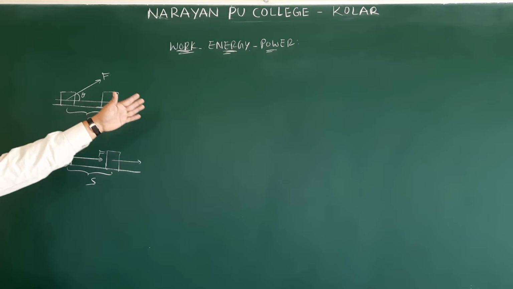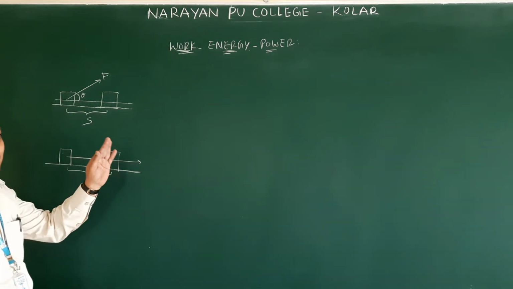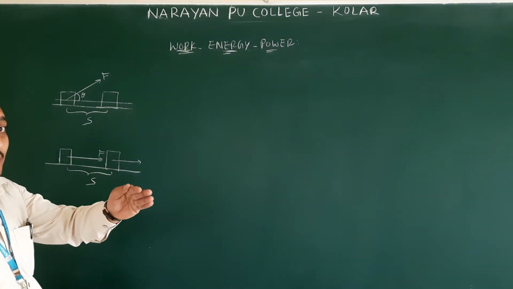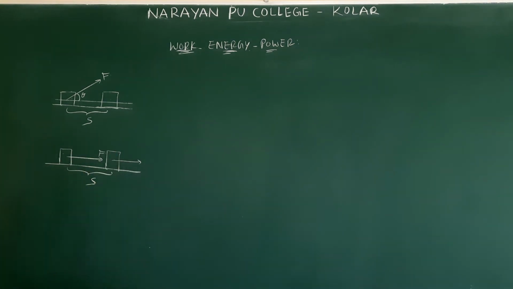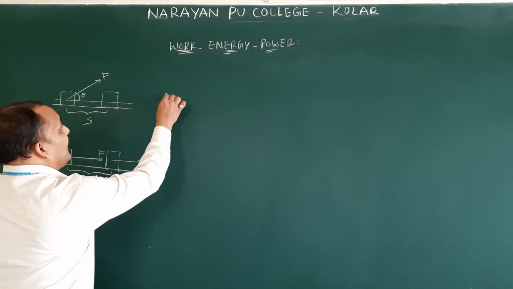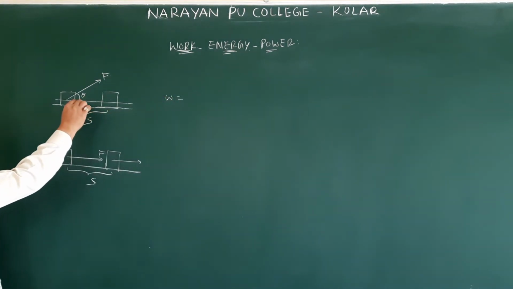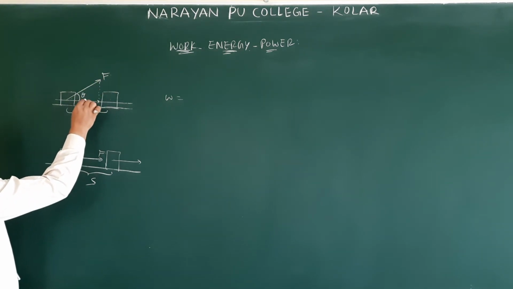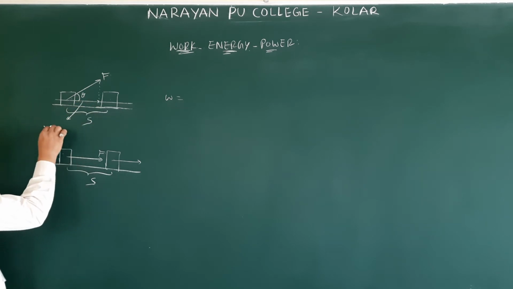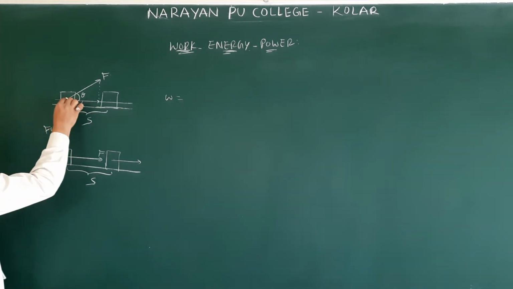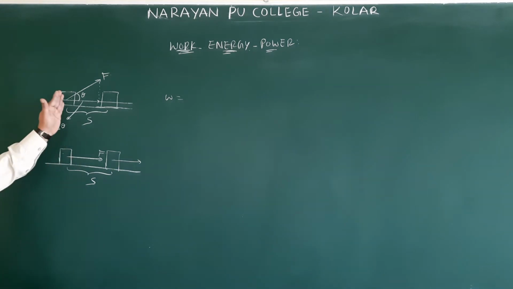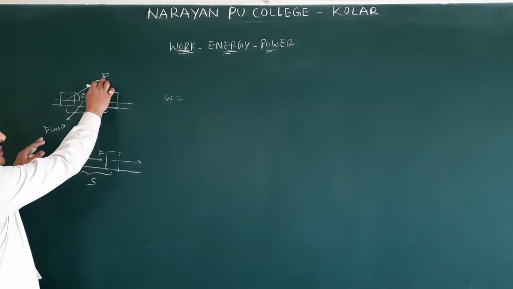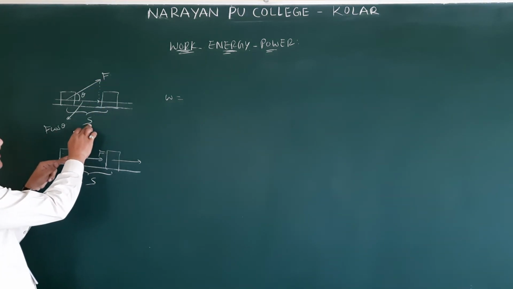After giving the equation you will get clarity on why I am saying the object should get displaced. Sometimes the object is getting displaced also, but the work will be zero. We will see that case also. So the work done is defined as the product of... this force we can resolve into two components. One is F cos theta, the other is F sin theta. We don't want F sin theta, we want the component in the direction of displacement.